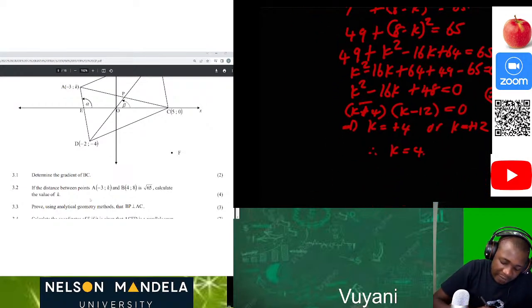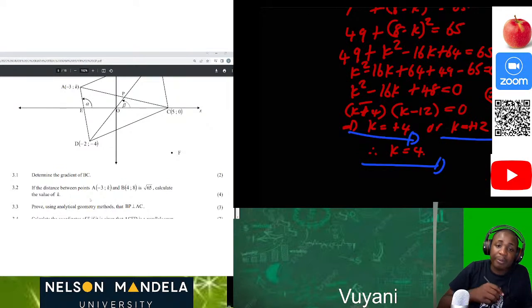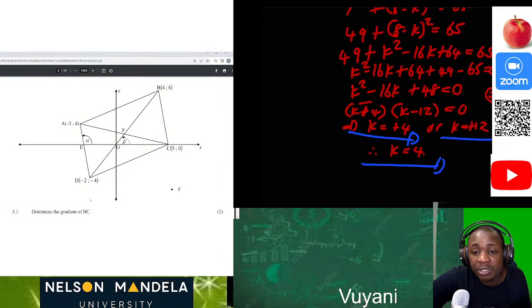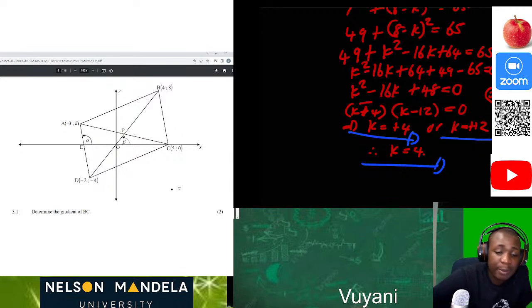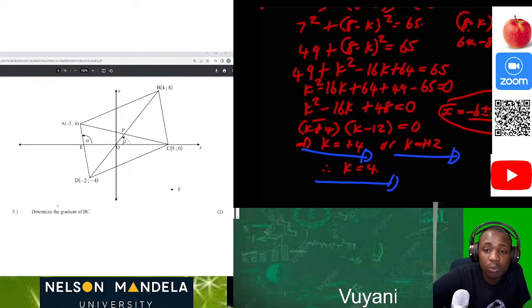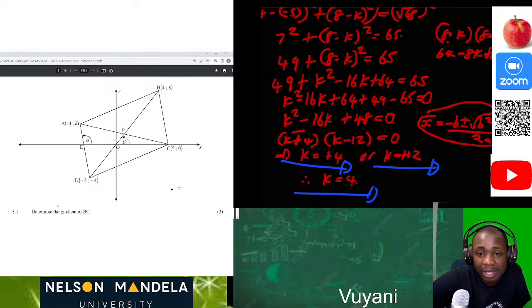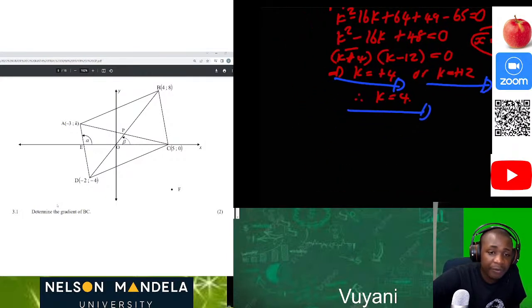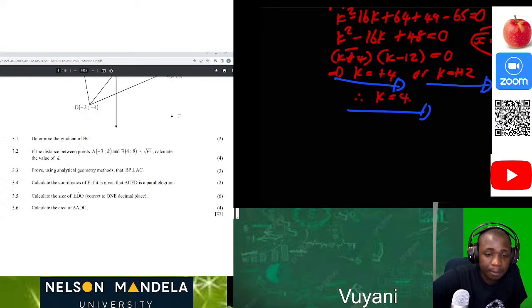Then we ended up having two values of k. K should be positive 4 and k should be positive 12. But looking at where the k value is, it can't be positive 12, because if it's positive 12, it would be above point B, whereas k is below point B. So that's why we say that k must be equal to 4. In other words, after everything is done, we should be able to conclude what's really going on with our method. Okay, now moving forward to the next question.